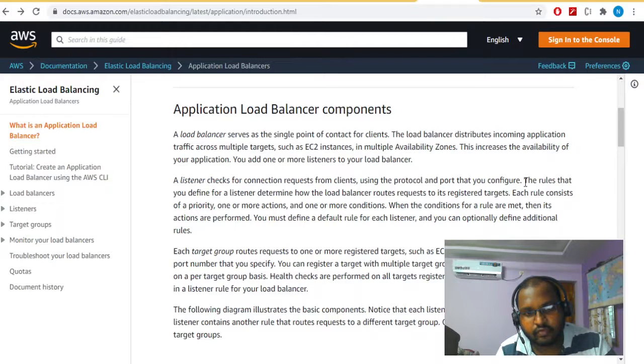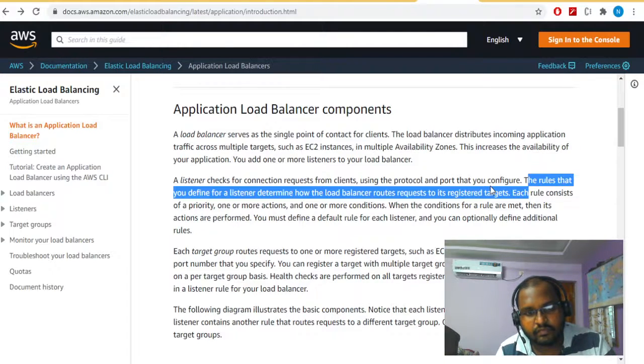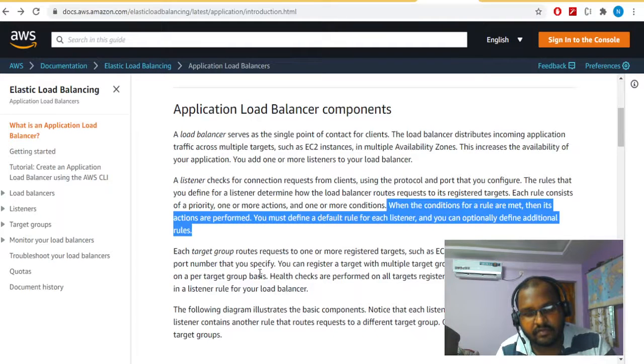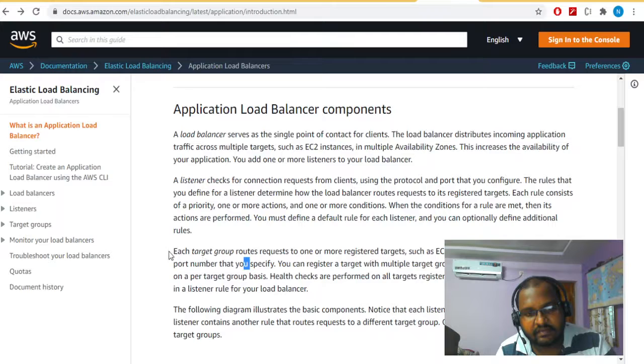It also has rules to define how the load balancer routes requests to its registered targets. Each rule consists of a priority, one or more actions, and one or more conditions. When the conditions of a rule are met, then its actions are performed. I will show this when we are creating an Application Load Balancer.